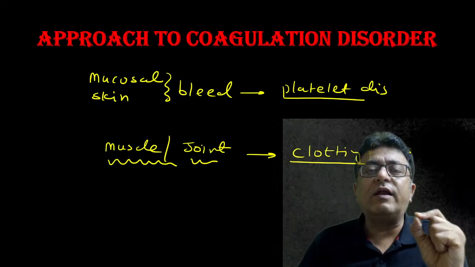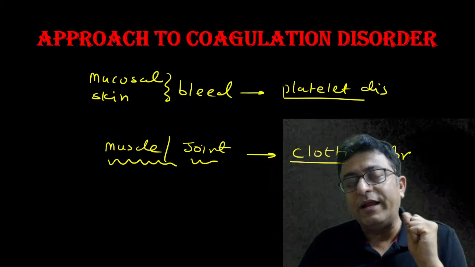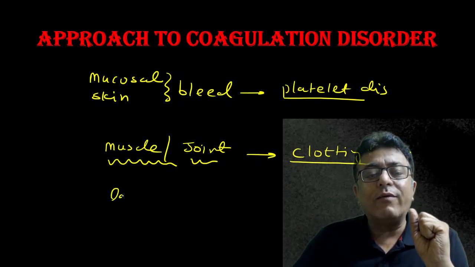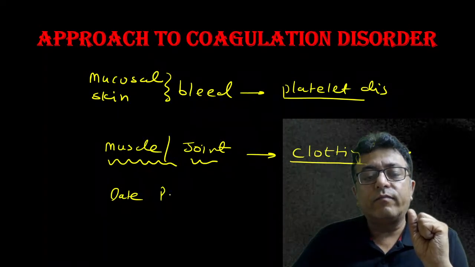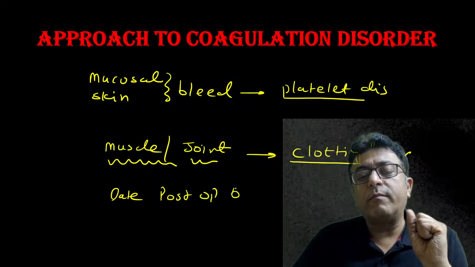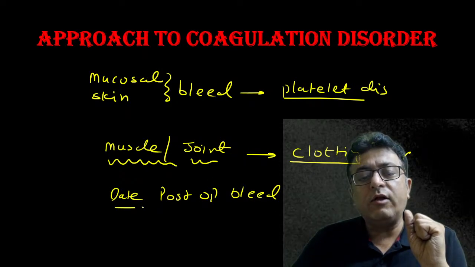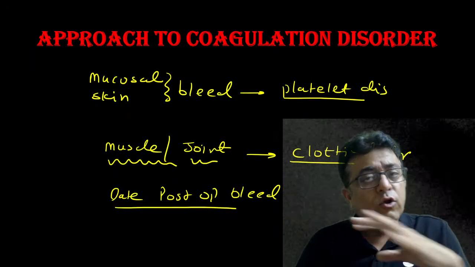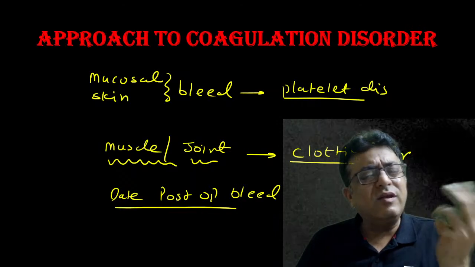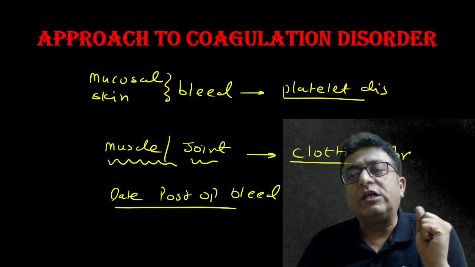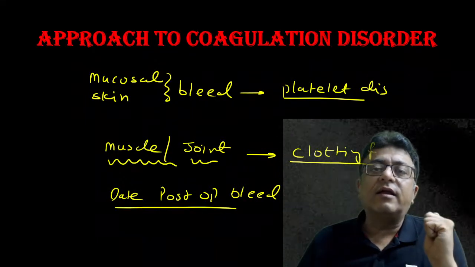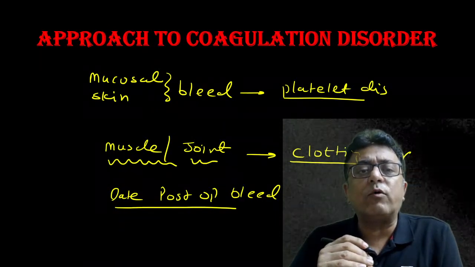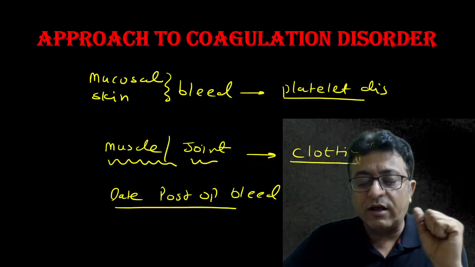Coagulation disorder is also suspected whenever there is late post-op bleed. Surgery is over, late post-op bleed occurs, no problem in the suture line, still bleeding is there. Some coagulation disorder may be there, some factor deficiency may be there. So what is our approach? What is the systematic approach to a coagulation disorder?